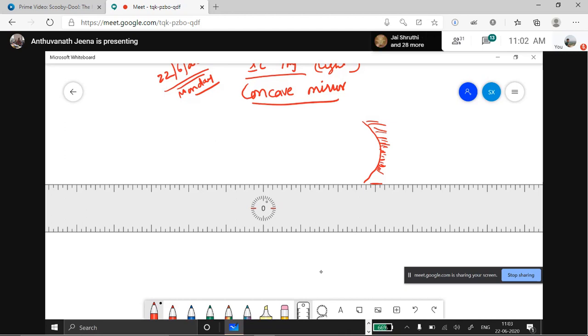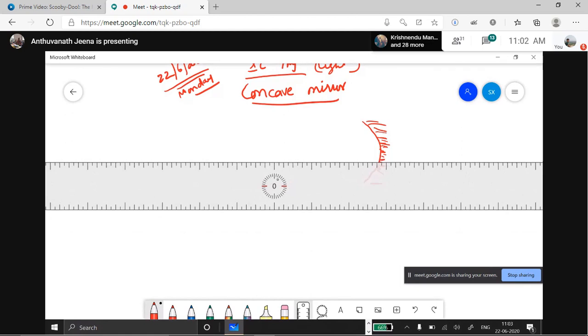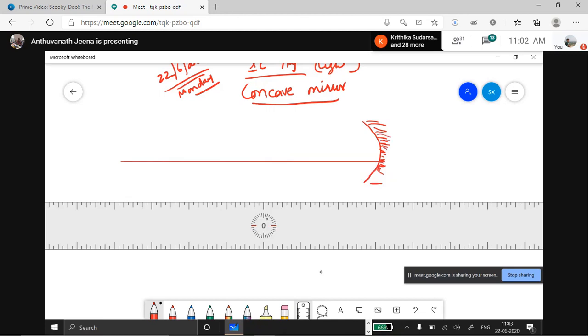A concave mirror is a spherical mirror in which the reflection of light takes place on the concave surface, that is, inside. The reflection takes place inside, and the painting surface will be outside. It will be like this. Okay, very good. Now we have pole.